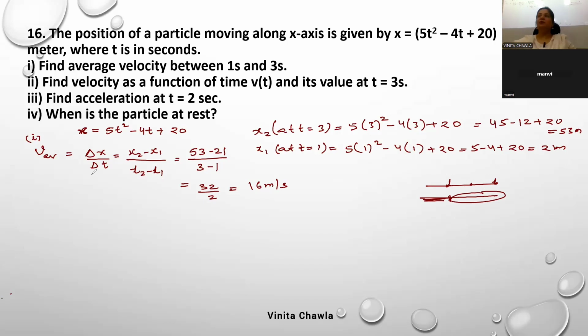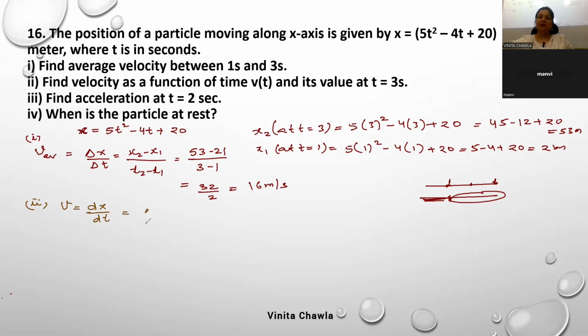हाँ जी, आपको पीछे इधर find velocity as a function of time. So we have to write velocity in terms of time. है ना? So because velocity is dx by dt.